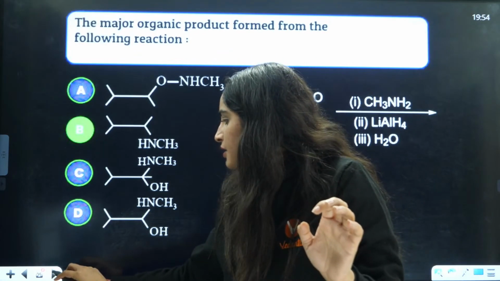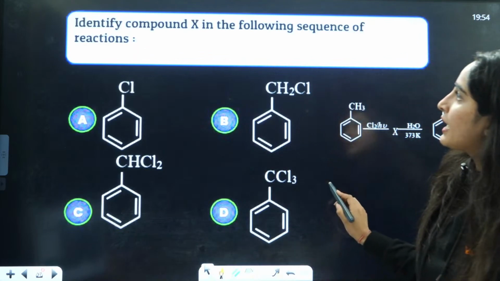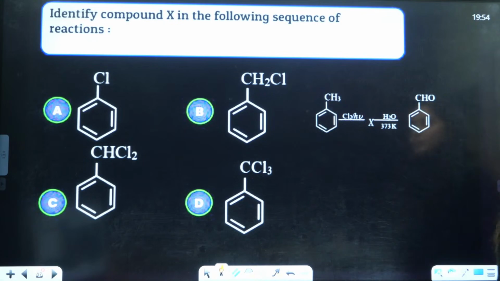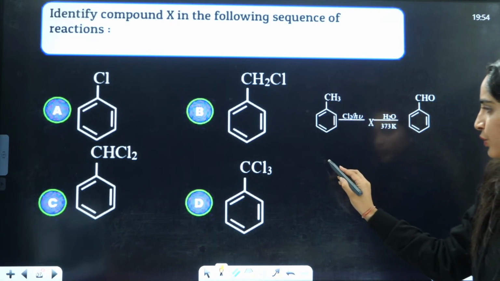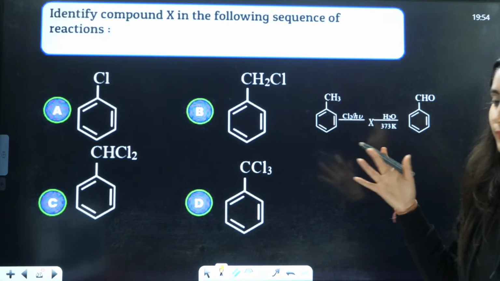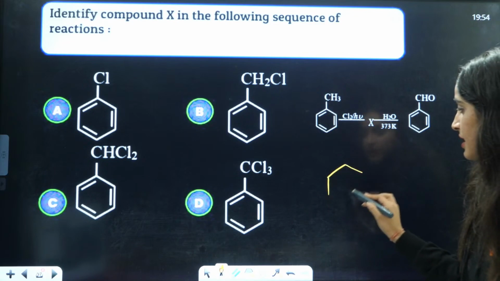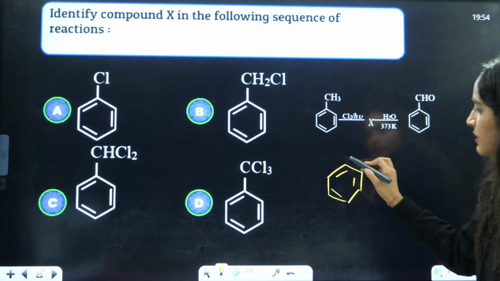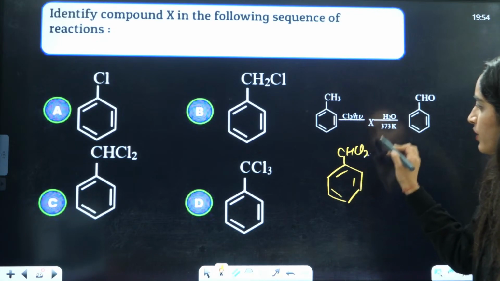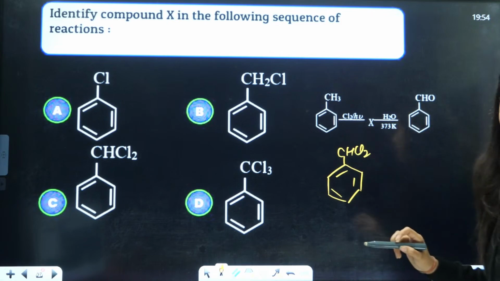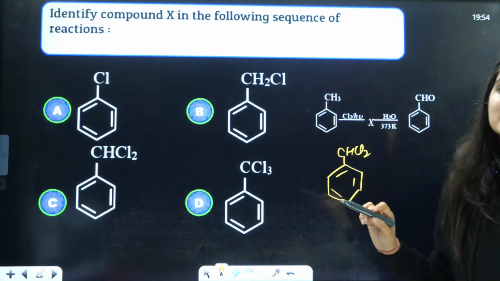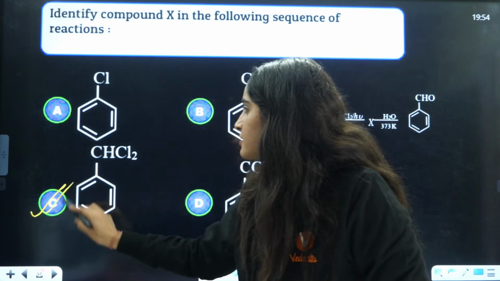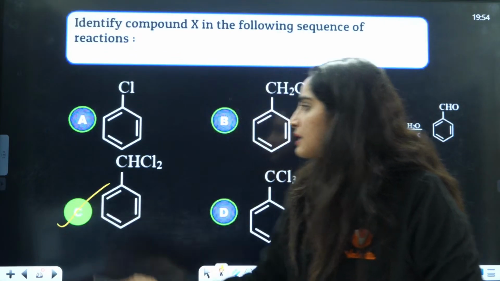Next is identify compound X in the sequence of reaction. Now this is basically Cl2 and heat. So it's a very repetitive question, right? Very simple. Basically here, CHCl2 will be the intermediate. After hydrolysis, this will be converted into CHO. So answer C is going to be the correct answer.